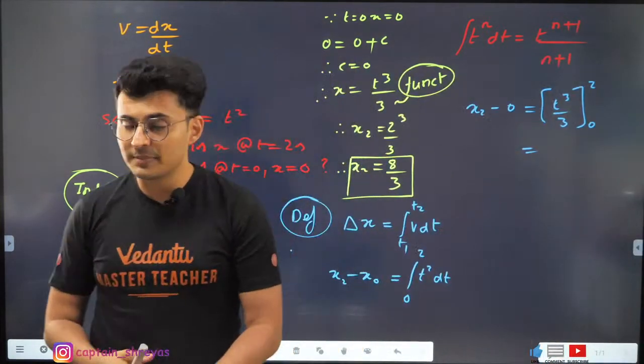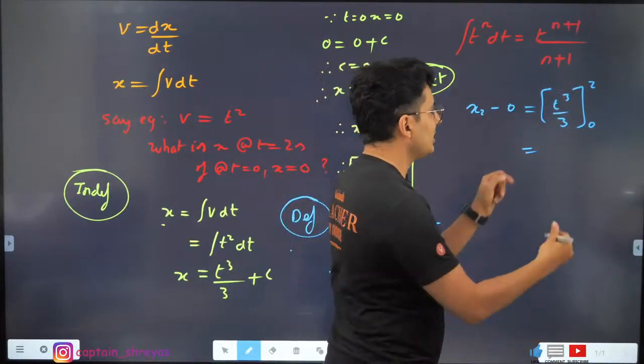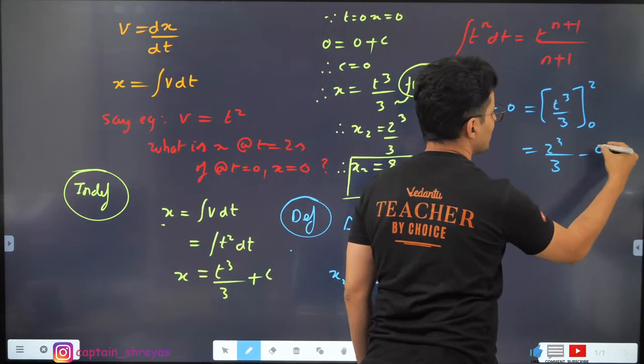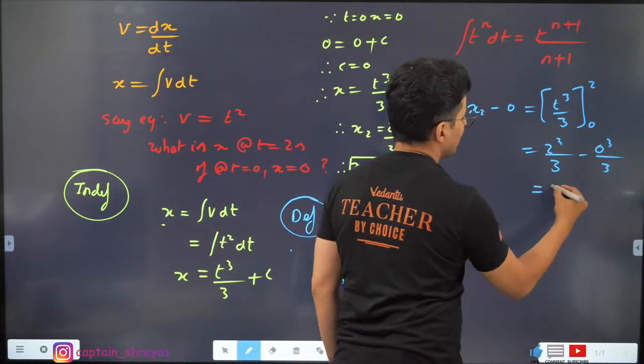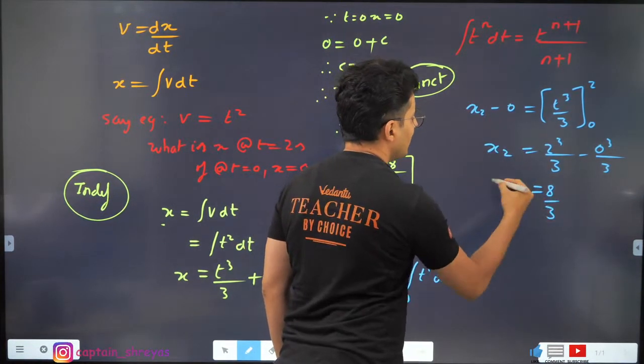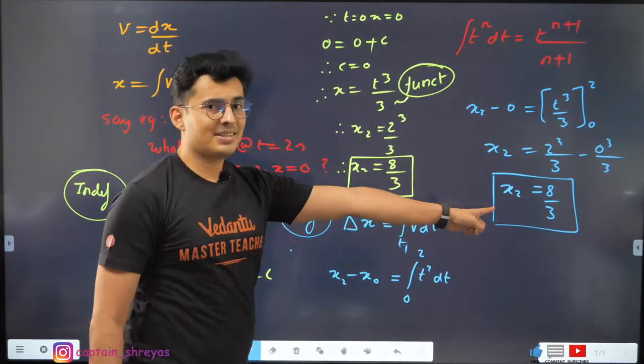Now see what happens. Substitute this. Put 2 over here. So 2 cube by 3 minus, put 0 over here, so 0 cube by 3. So this will be just again 8 by 3. x2 minus 0 is just x2. So x2 is again 8 by 3. Don't you get the same answer?